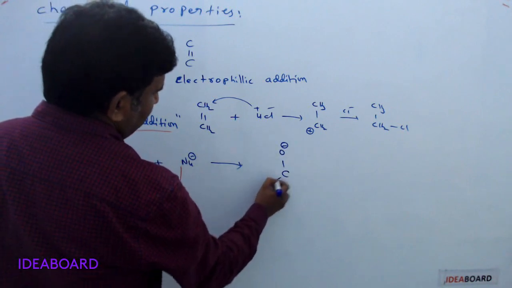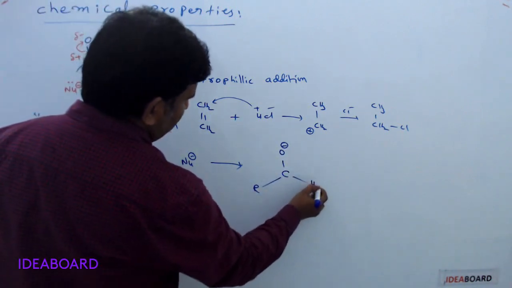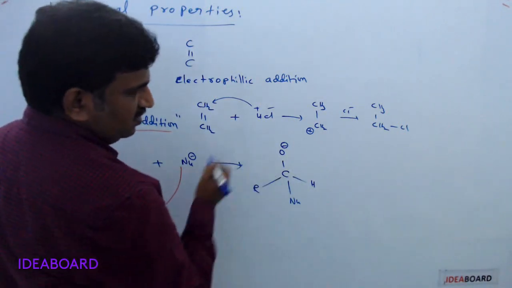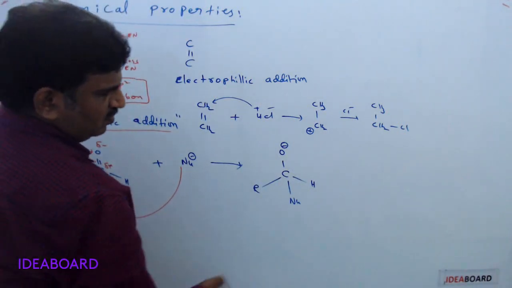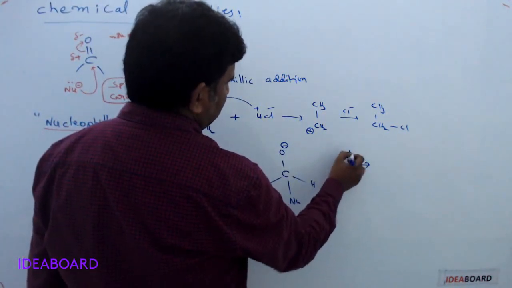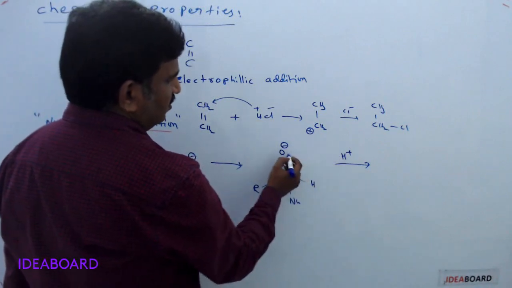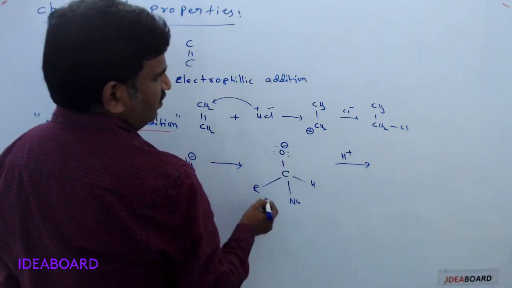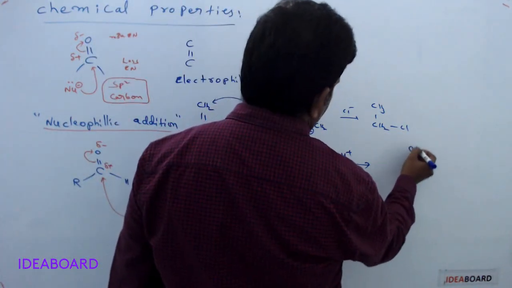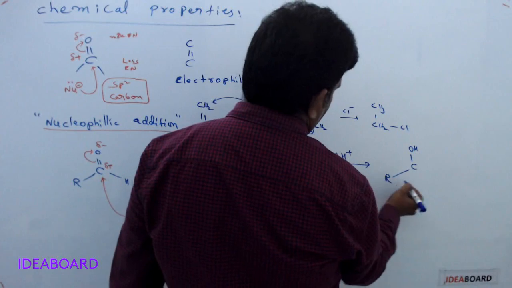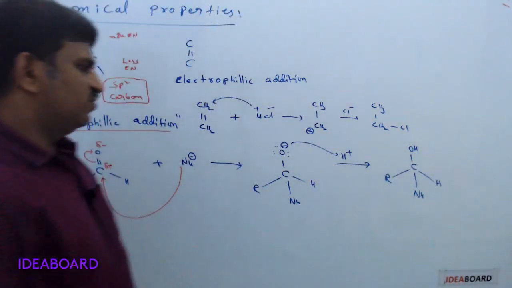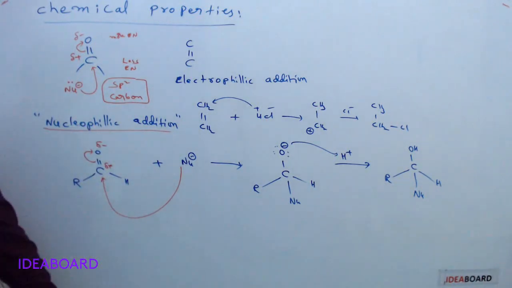O minus, and here R, and here H, and here the nucleophile has attacked. A tetrahedral intermediate is formed, that is stable, and then protonation occurs. H plus is added on the oxygen because it now has three lone pairs, so it can attack the proton easily, and so we get OH, the R group, the H group, and here the nucleophile. Whatever nucleophile we take.